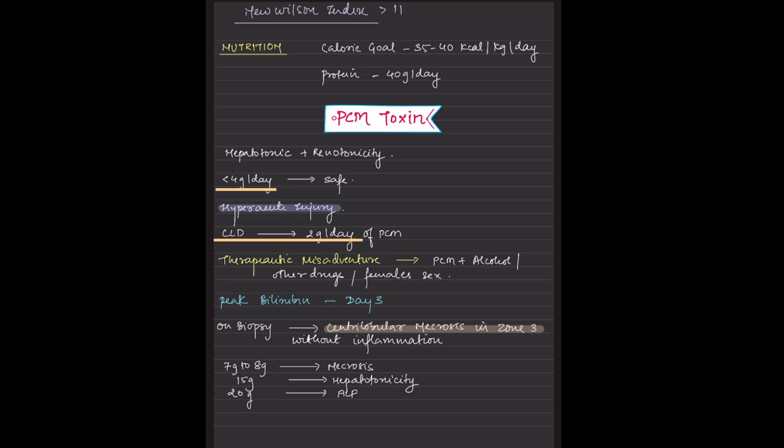On biopsy, there is a centrilobular zone 3 necrosis. Just like autoimmune hepatitis, this also has a zone 3 necrosis. When the patient consumes 7 to 8 gram of paracetamol, there could be necrosis seen. At 15 gram, there could be hepatotoxicity, and at 20 gram, there would be acute liver failure.